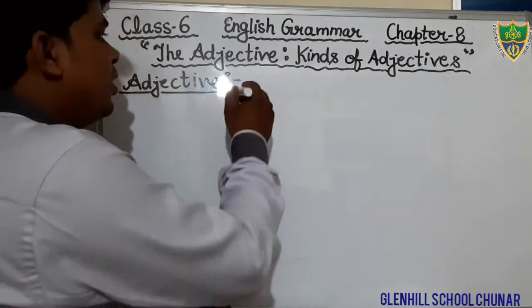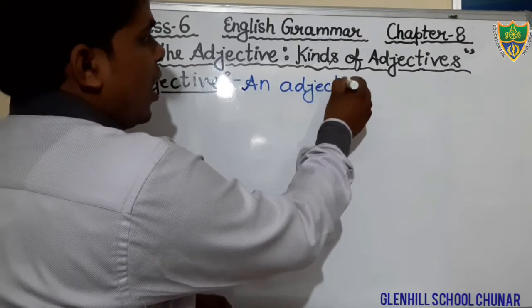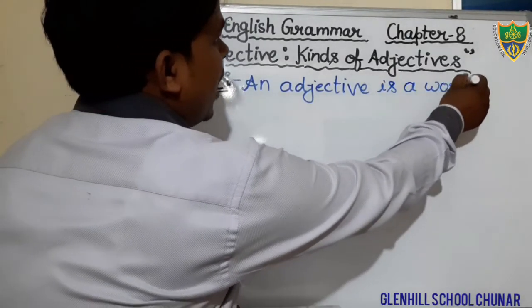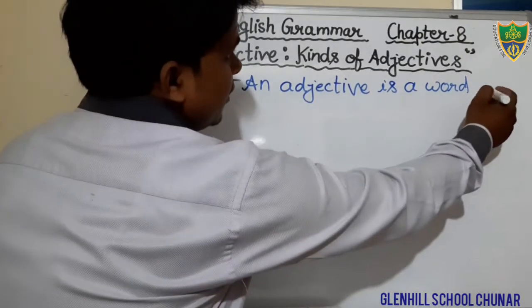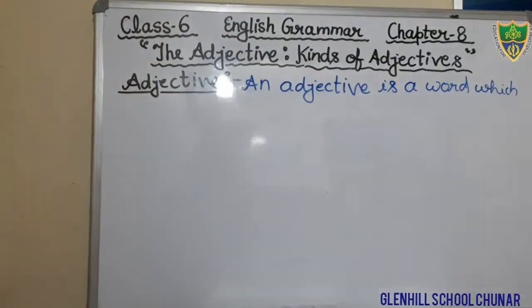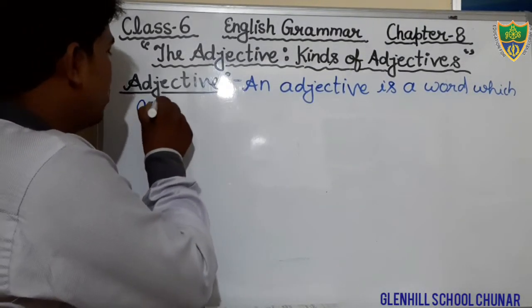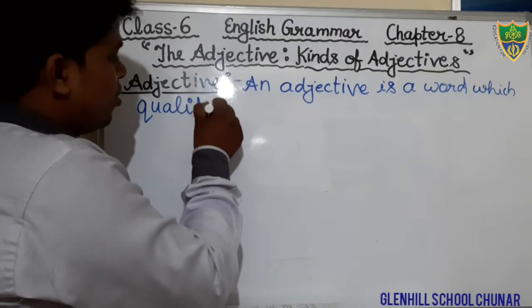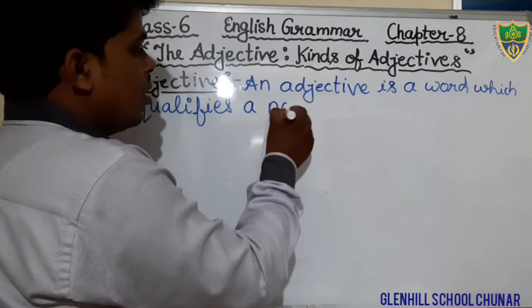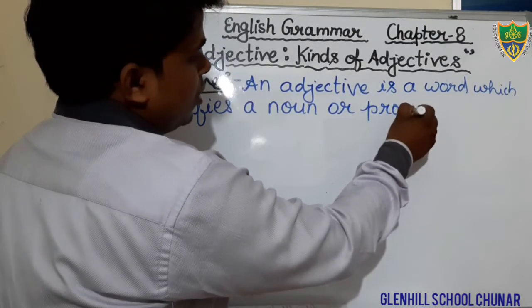An adjective is a word which qualifies a noun or pronoun in a sentence.